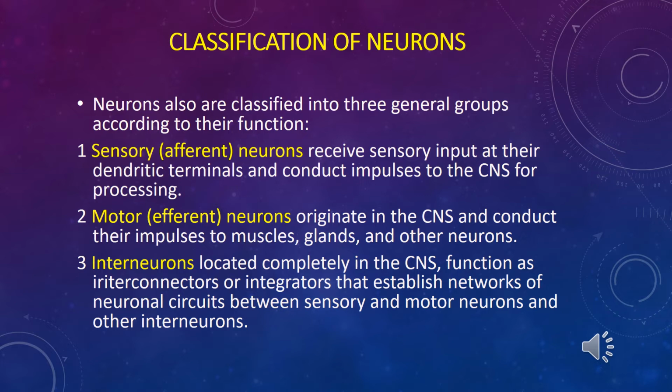Interneurons, the third type of neurons, are located between sensory or afferent neurons and motor or efferent neurons. Interneurons are located in the central nervous system or may be located in ganglions of the nervous system, and provide impulses from sensory to motor or efferent neurons. Interneurons may be subdivided according to the number of processes: bipolar in the retina, for example, or multipolar neurons if there are more processes.